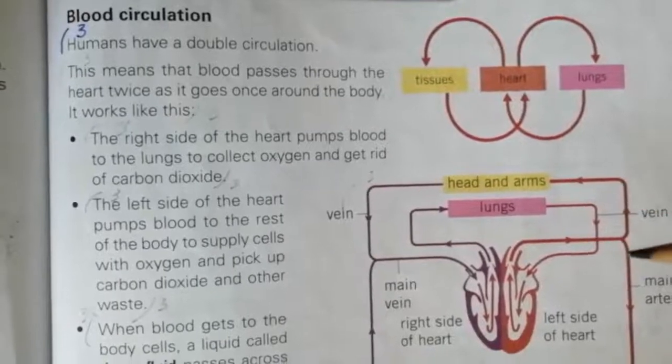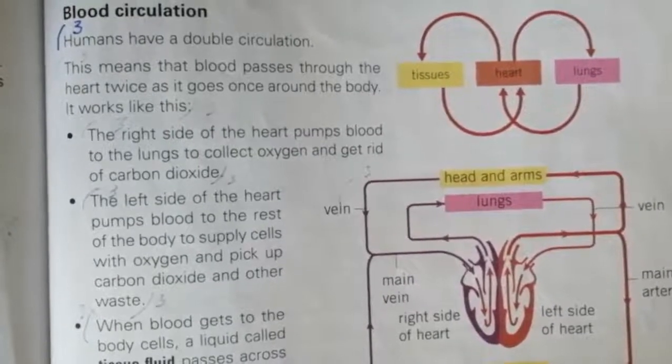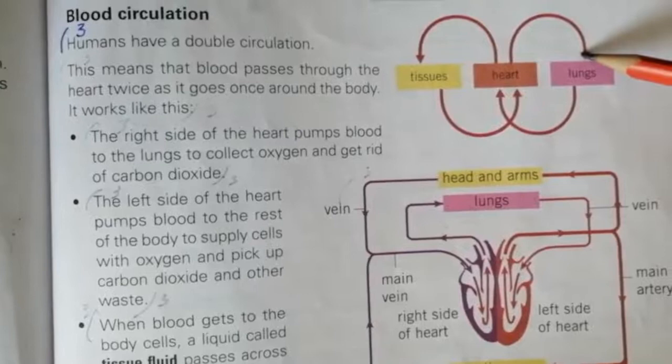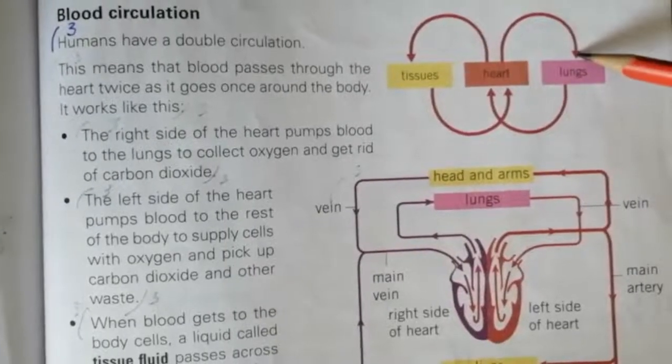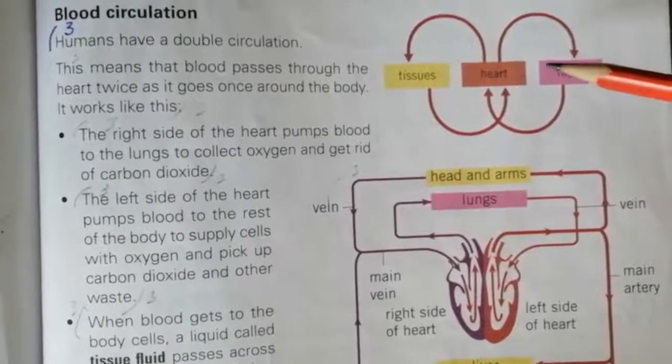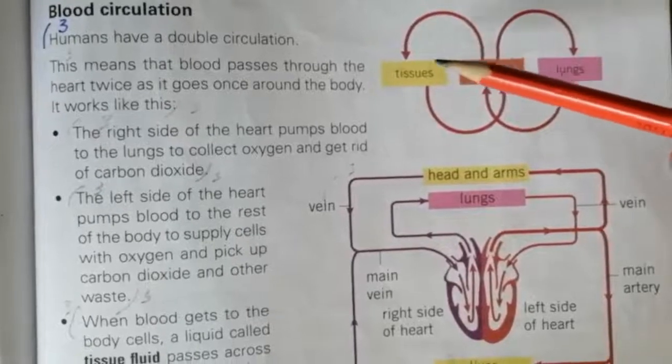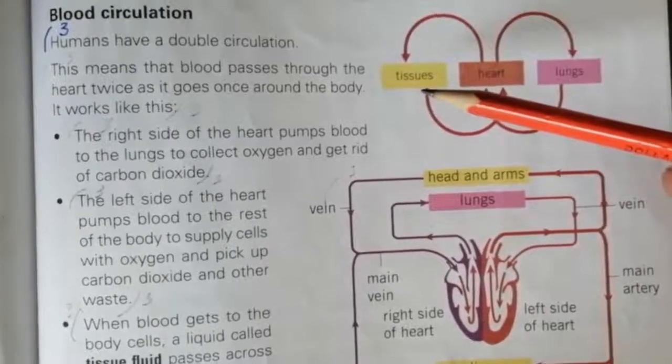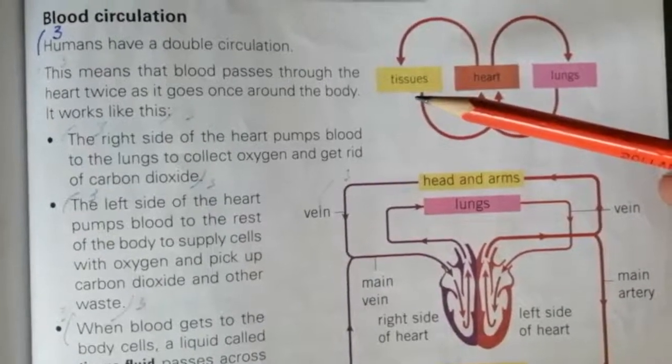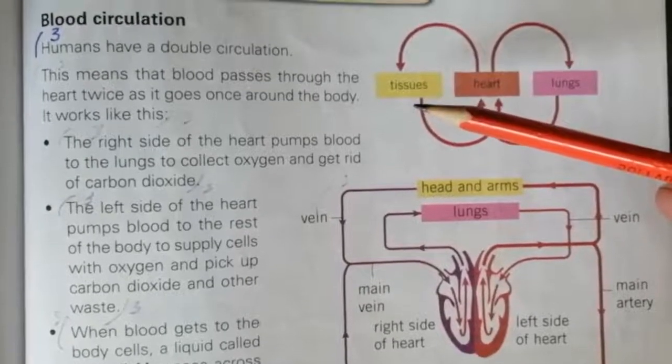The right side of the heart pumps blood to the lungs to collect oxygen and get rid of carbon dioxide. The left side of the heart pumps blood to the rest of the body to supply the cells with oxygen and pick up carbon dioxide.